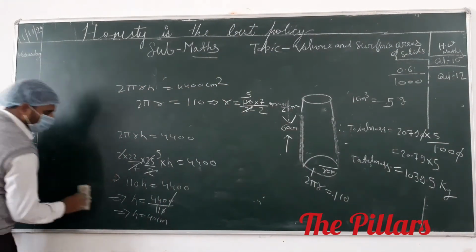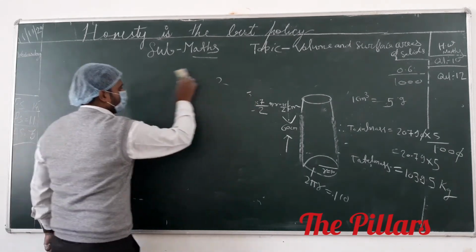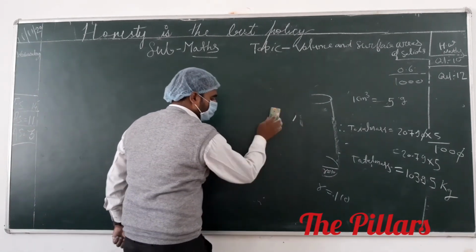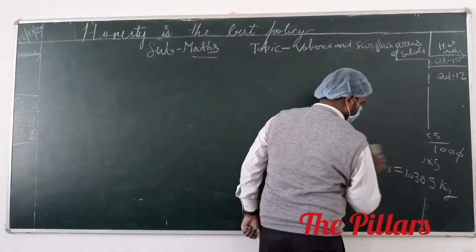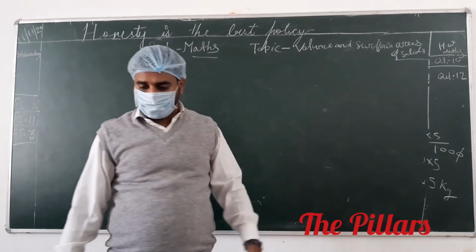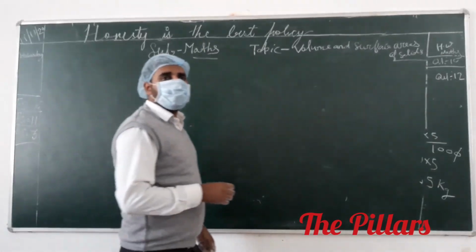Question number 14. This question is homework only. I have to explain this question. Okay. Sir, 14. See that question, the radius of base and height of the cylinder are in ratio 2:3.